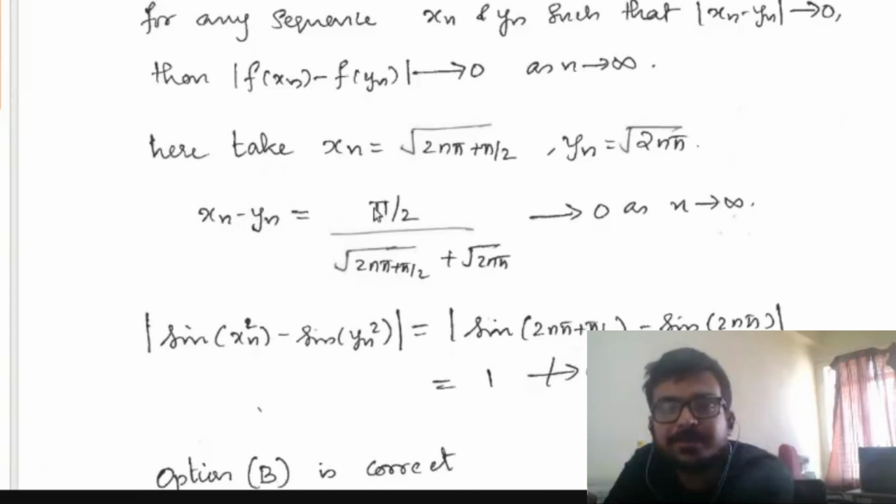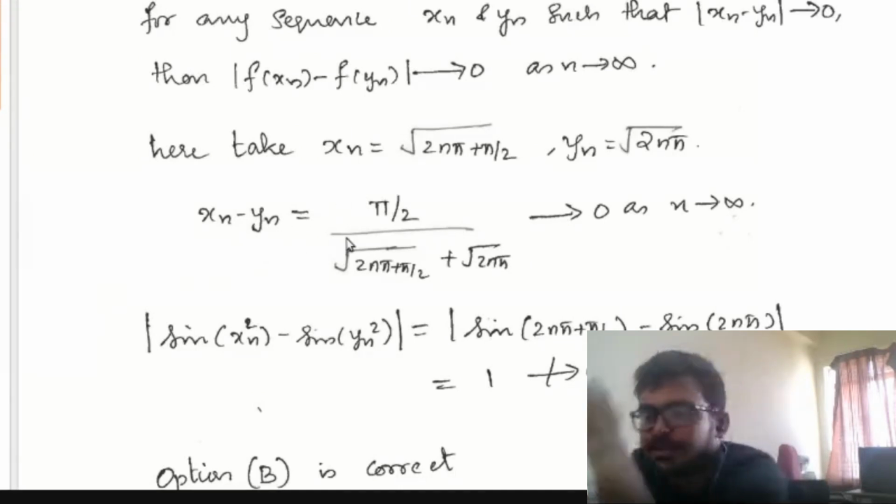So here xn minus yn is pi by 2 divided by the sum of square root of 2n pi plus pi by 2 and square root of 2n pi. Hence this will converge to 0 as n tends to infinity. So we obtain two sequences xn and yn such that xn minus yn converges to 0 as n tends to infinity.